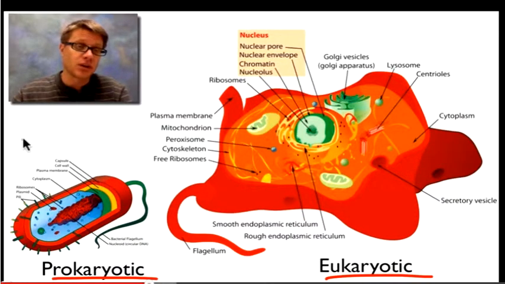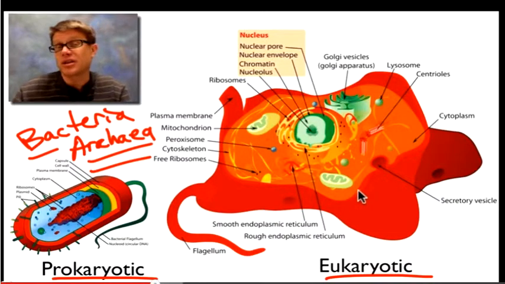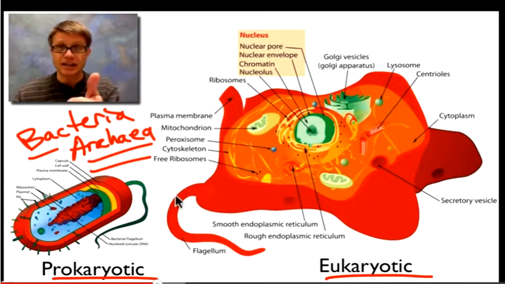What types of things are prokaryotic? Really only two things. Bacteria are going to be prokaryotic, and then the archaea, let me try to spell that correctly, are going to be prokaryotic. Eukaryotic are going to be things that you think of as alive, that aren't microscopic. Things like plants, animals, fungus, protists, things like that that are really, really large.